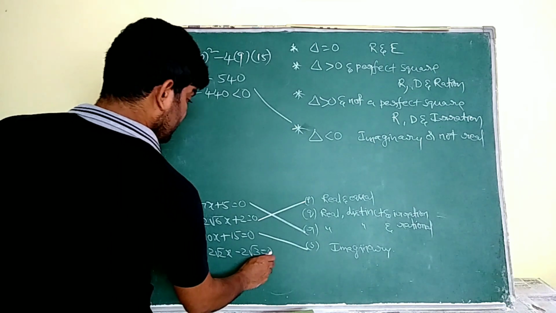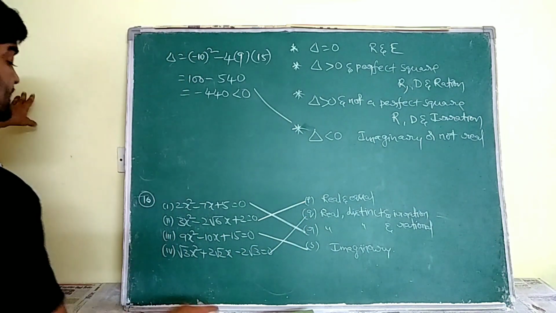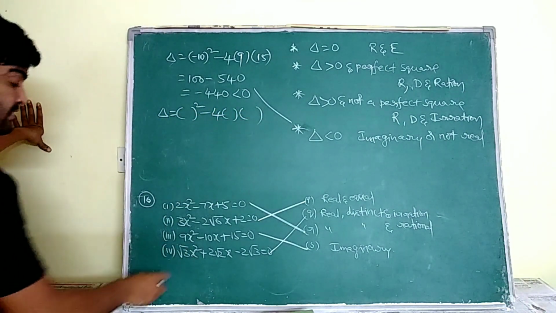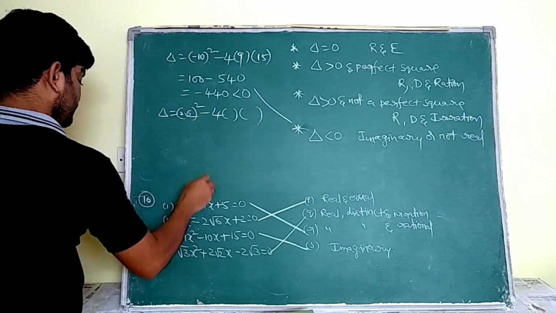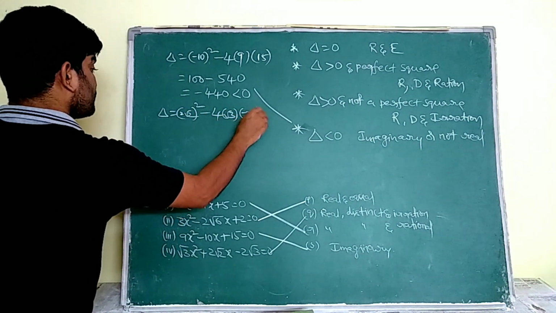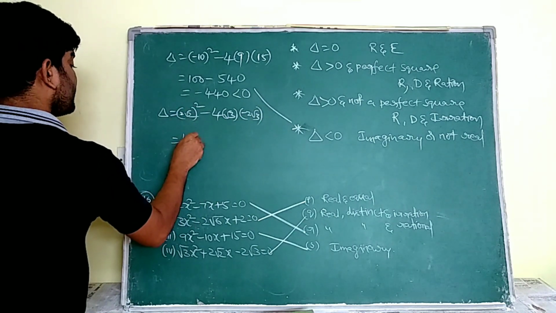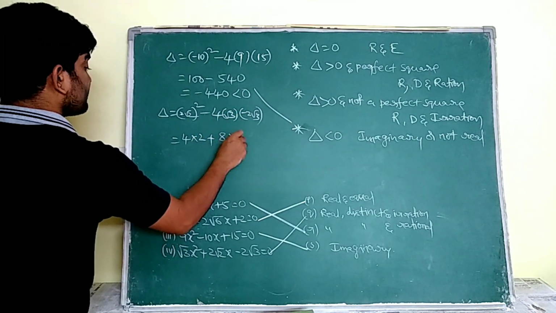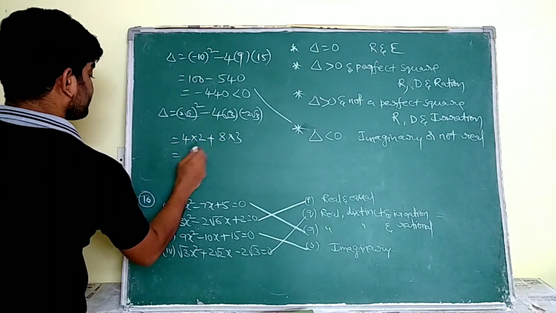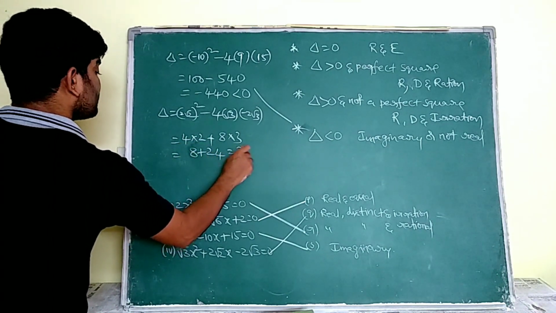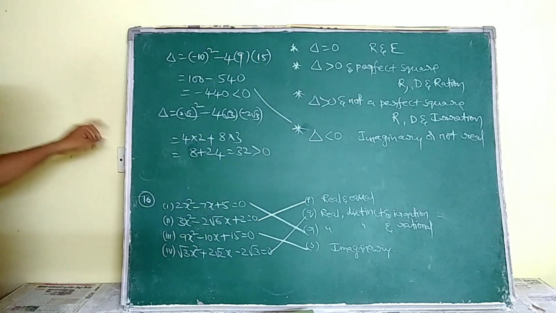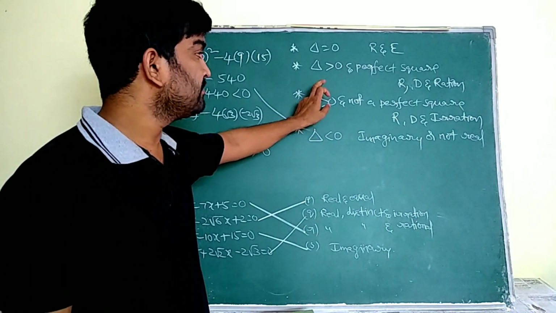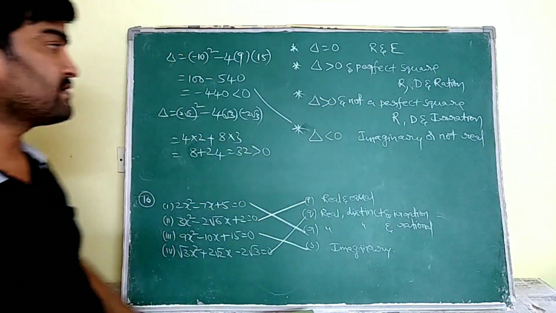Okay. Now the rest of the one is this one ma. If you want to calculate, once calculate your delta is equal to b square minus 4ac. Okay, what is b ma? 2 root 2. A means root 3. C means minus 2 root 3. See, it is 2 square means 4. 4 into 2, minus into minus plus, it is 4. 4 2s are 8 into 3. So see, it is 8 plus 24, that is equal to 32. It is greater than 0 but not a perfect square. So here we are going to choose the option C.